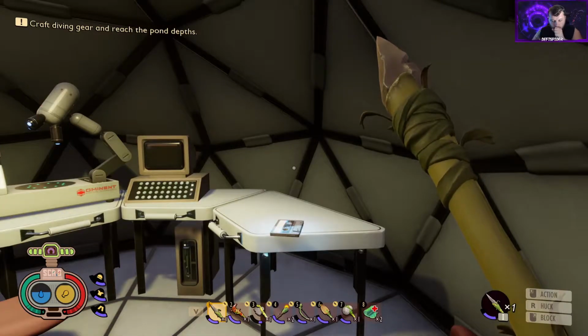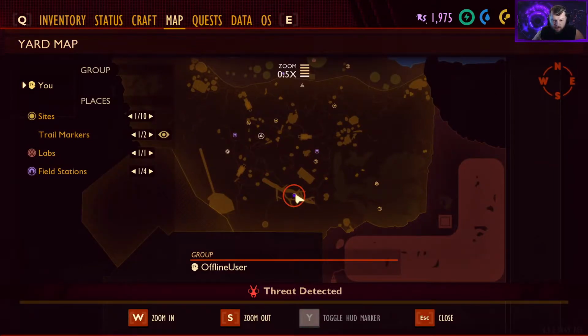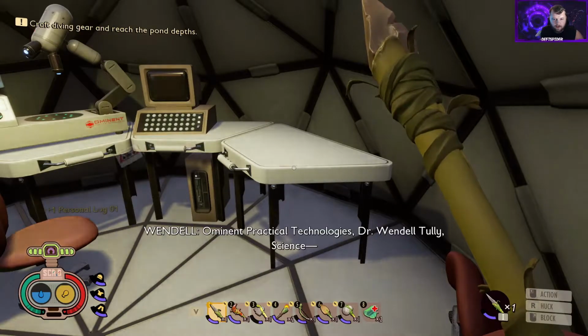Alright, so I was off exploring. We found another one of these personal logs and a research station over by this log. So we're going to grab that.